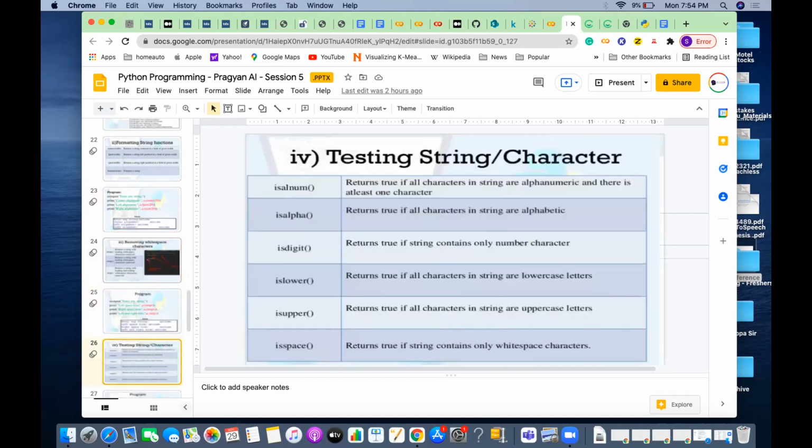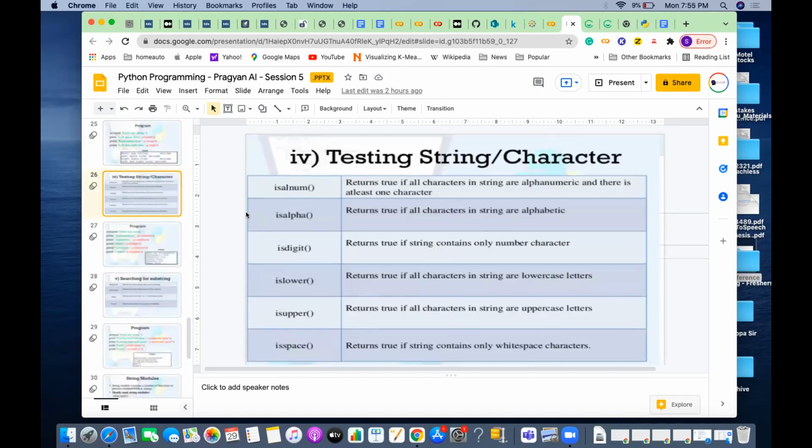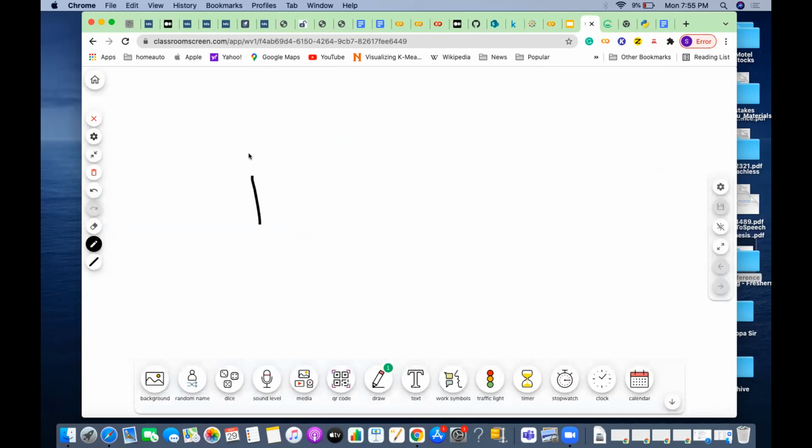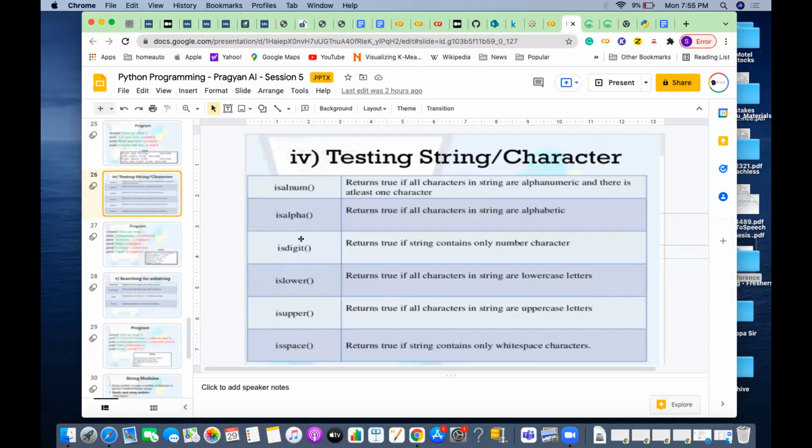The other thing, I will be ending with a few more things. Another set of functions is isalnum, isalpha, isdigit. When I say isdigit, it checks whether whatever you are passing is a digit or not. For example, if I pass something like 2 here, is it a digit? If it is a digit, it will say yes. If it is not a digit, it will say no. All these is-functions check true or false. The return value is either true or false.